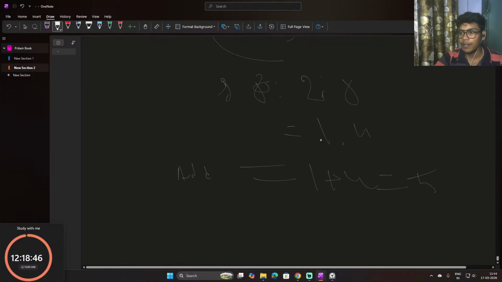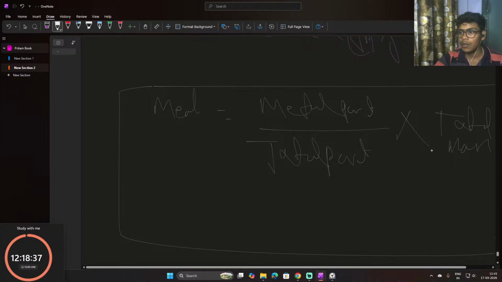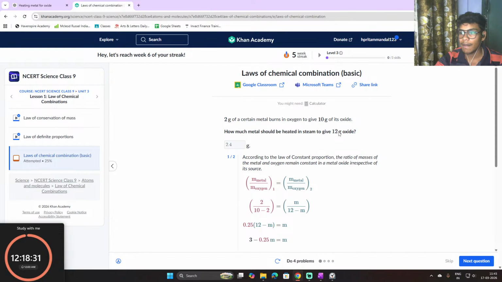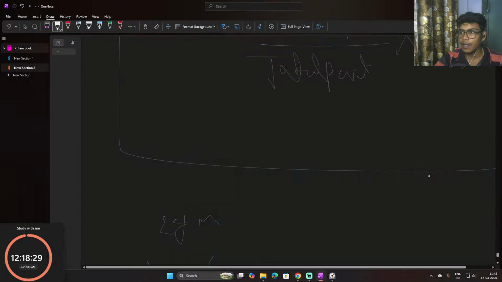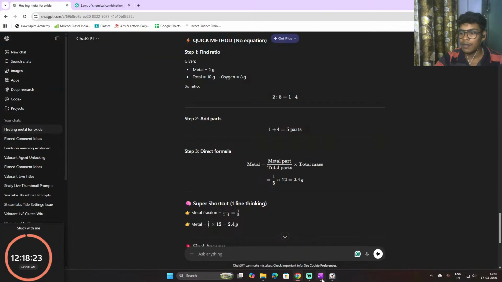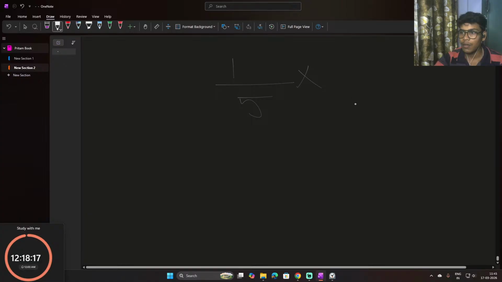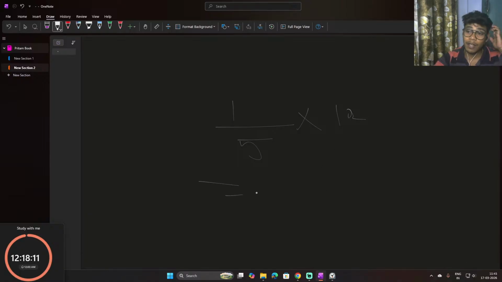What's the metal part? The metal part here is 1, and the total part is 5, into total mass. The oxide total mass is 12. So 12 by 5 equals 2.4 gram. This is the simplest and quickest way, and this is the answer.